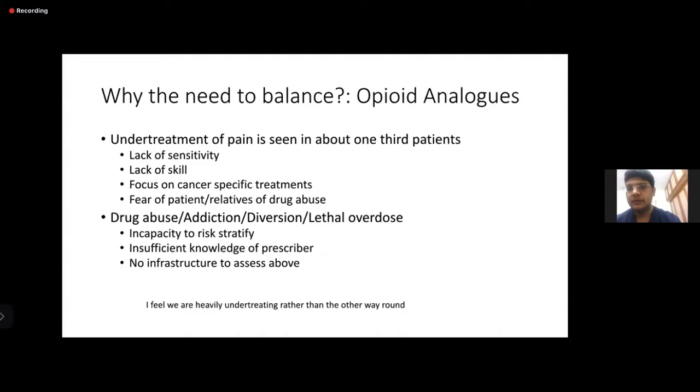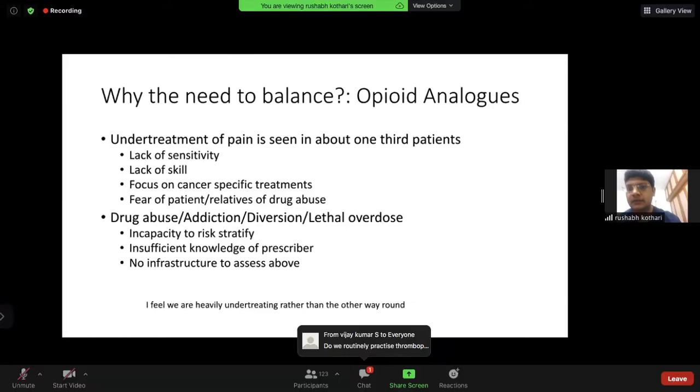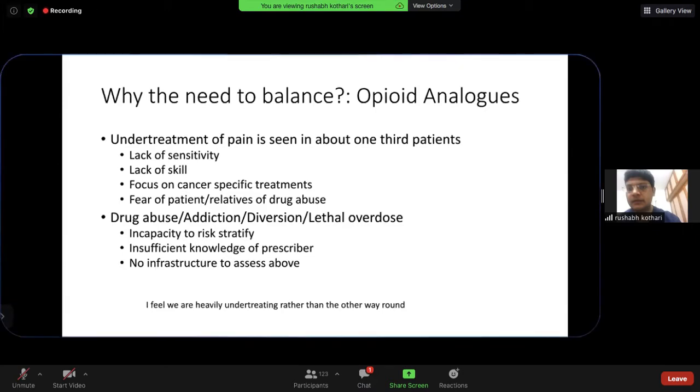And for drug abuse, addiction, and diversion, we still don't have the infrastructure and capacity to risk stratify the patient, or we don't have the knowledge to see whether a young patient of osteosarcoma with mild pain who has a history of drug abuse before is likely to have more opioid dependency than some elderly patients of lung cancer.